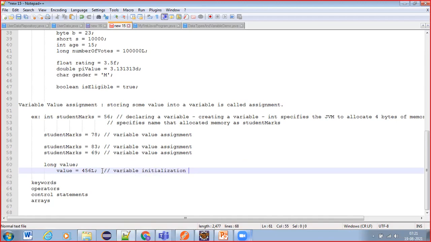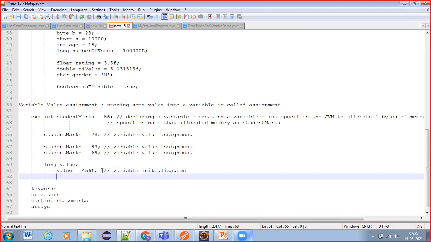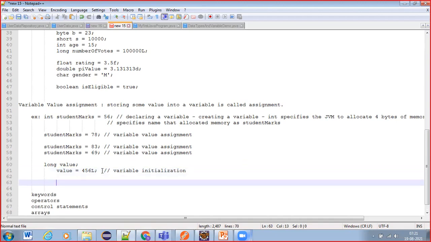Variable initialization, initializing the variable value. The first time you store a value into a variable after its declaration or creation, we call it initialization. And later, when you write 7654L, you can even use a small letter. But if I write a small letter, it would be confusing whether it is L or 1. See, both look the same, right?